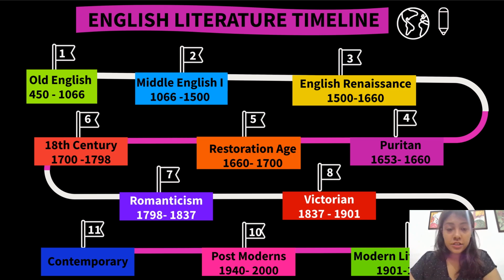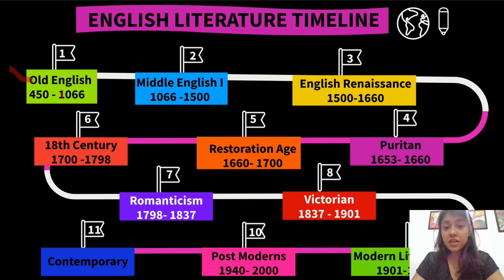So let's just see the timeline of what the ages are. The first age that we consider is Old English, which is the time period when there were Anglo-Saxons and Anglo-Normans. Old English is from 450 AD to 1066 AD.